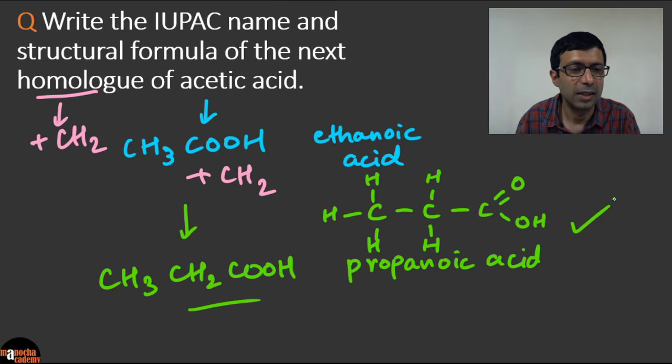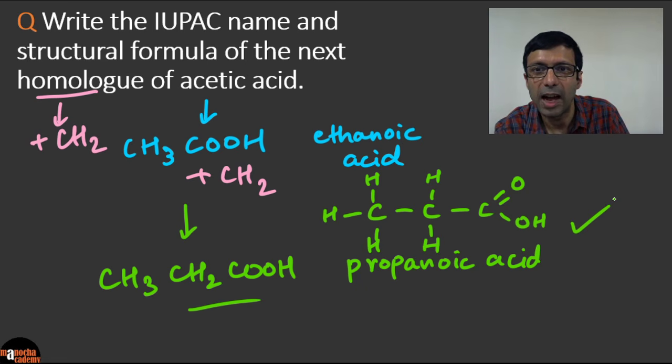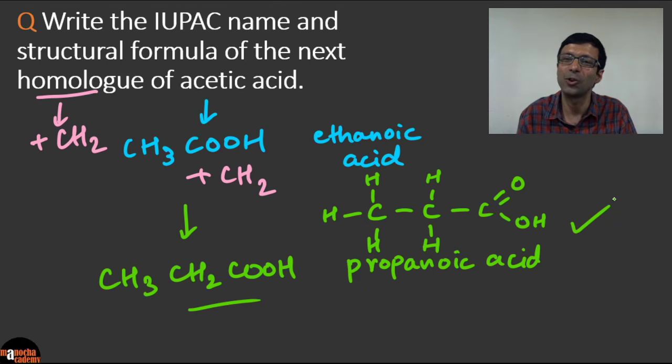Okay. I think someone wants me to repeat. So if you can see this question, the IUPAC name, the question was the next homologue of acetic acid. So we know acetic acid is ethanoic acid. The next homologue is CH2 is going to be added, right? Because in the homologous series, we add 1 carbon, 2 hydrogen. So what is the next acid going to be? Propanoic acid. And so this is our answer, right?